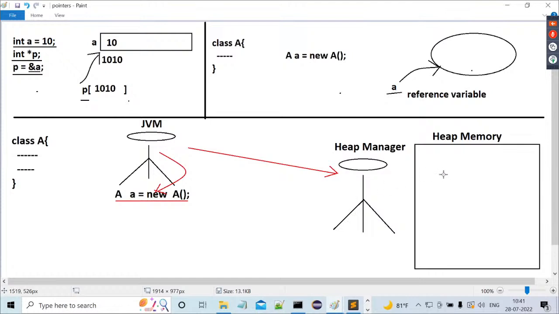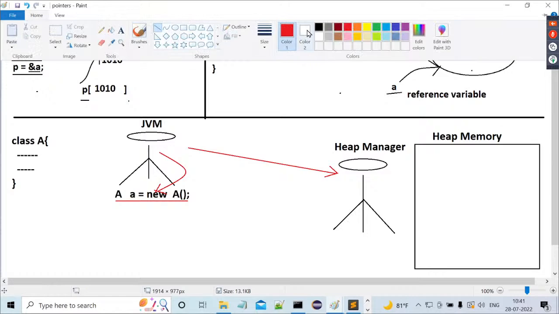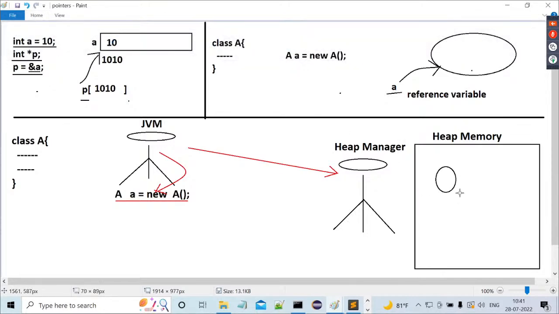Now, the heap manager will check the memory availability in the heap memory. If the memory is sufficient, then immediately the heap manager will create a block of memory for the JVM requirement.